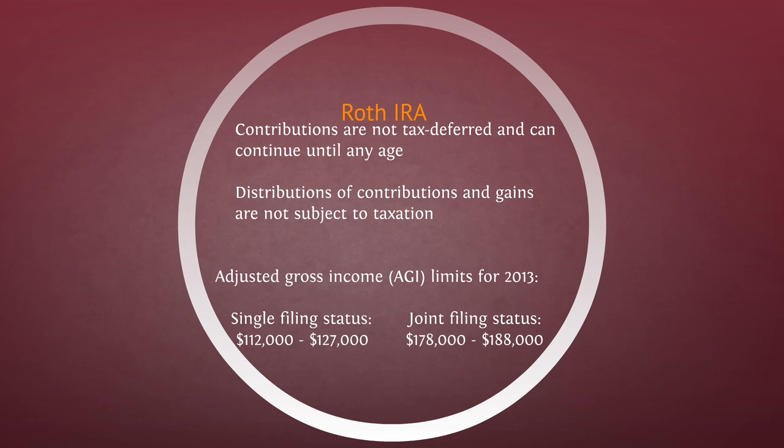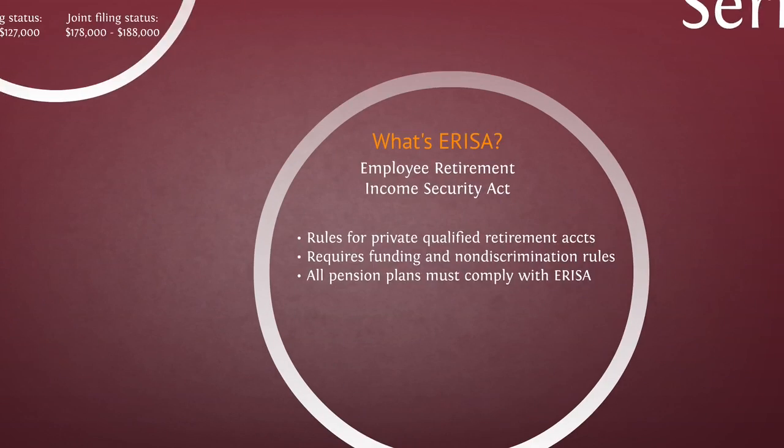The limits for contributions into both kinds of IRAs are the following. They begin at the lower amount and begin to phase out until you can't make any kind of contribution, starting at $127,000 and $188,000 of AGI, or adjusted gross income.